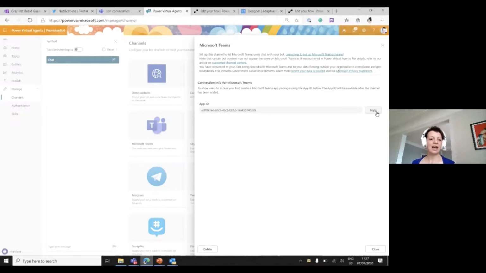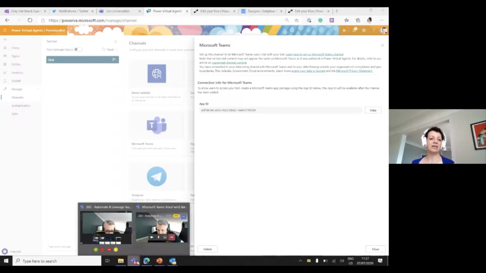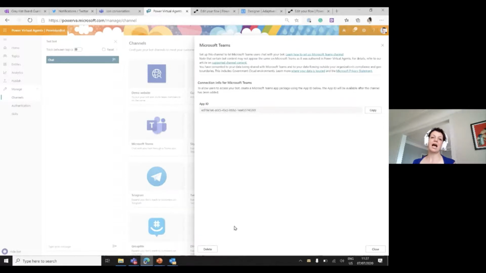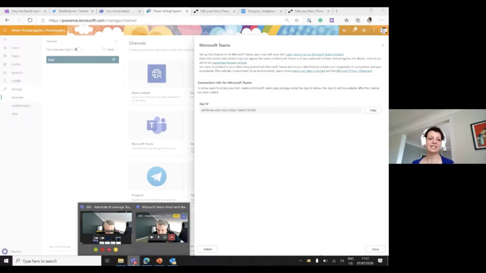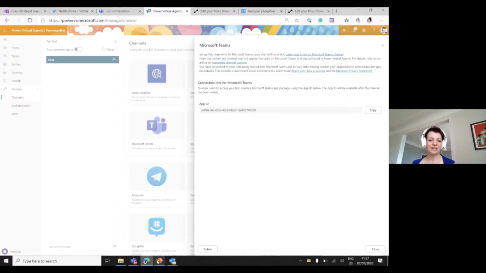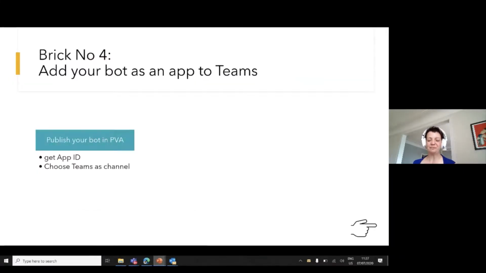And once you have this, the only job you have is go to App Studio in Microsoft Teams, which is a lightweight developer tool, and copy paste this app ID and provide a name and a description for your bot. And once you did that, you can easily add this app to your app catalog, and then it appears on the left rail. So let's see how this goes.